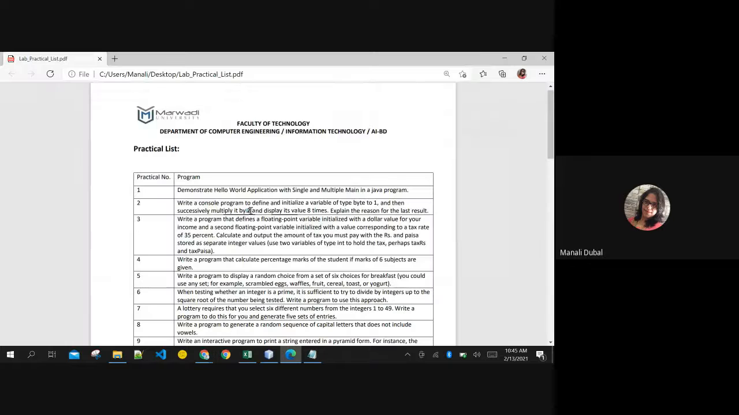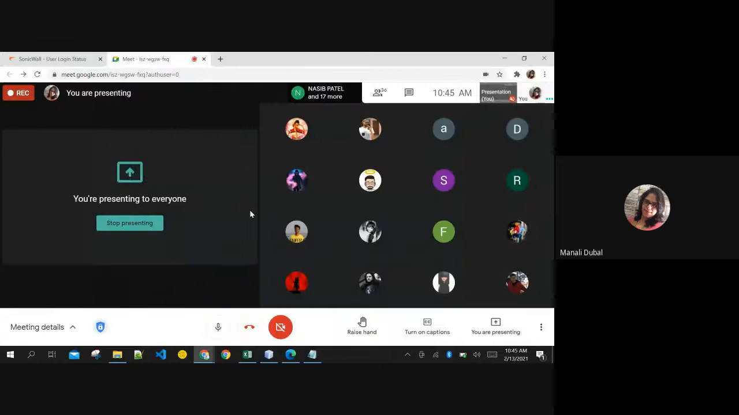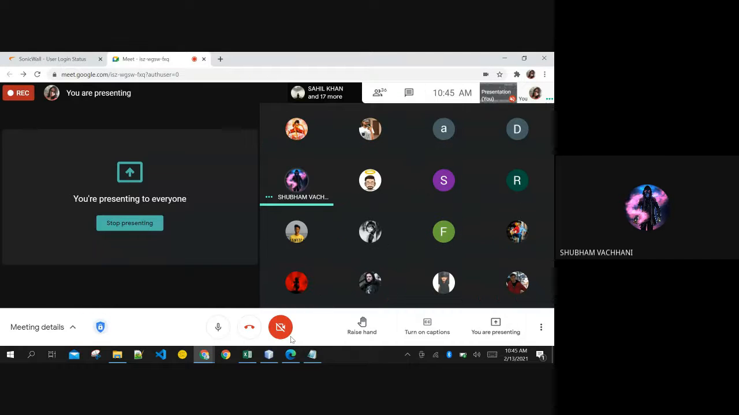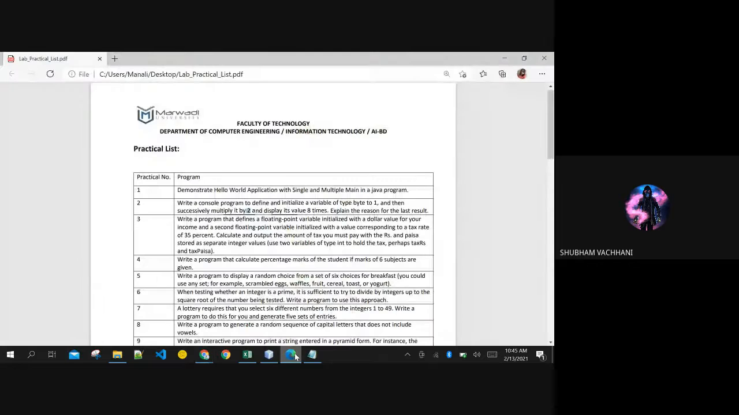Step number 1, create a variable of type byte. Step number 2, and yes. Somebody say something? Question number 3, ma'am, the second floating point, I don't understand how we can create.